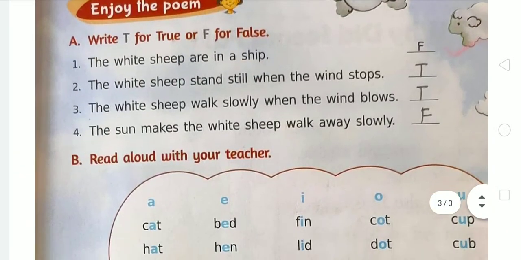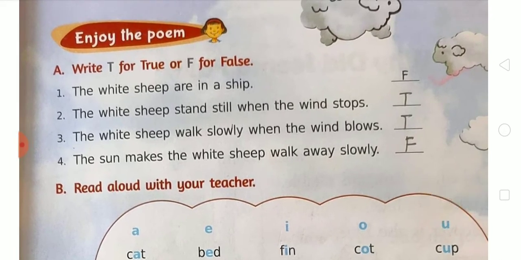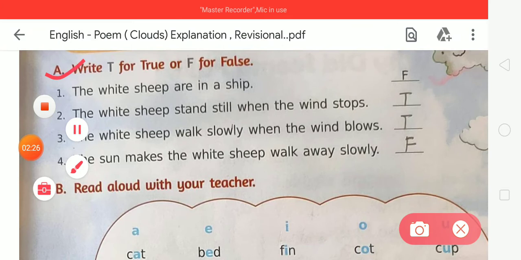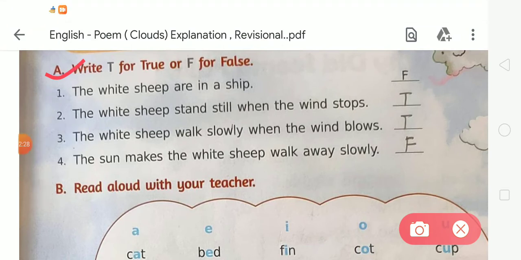We're going to do exercise A. Students, what will we do in exercise A? We have to write T for true or F for false. The first statement is: the white sheep are in a shape. In this exercise we write T for the true statement, which means the statement is correct, and F for the false statement, which means wrong. F means false.